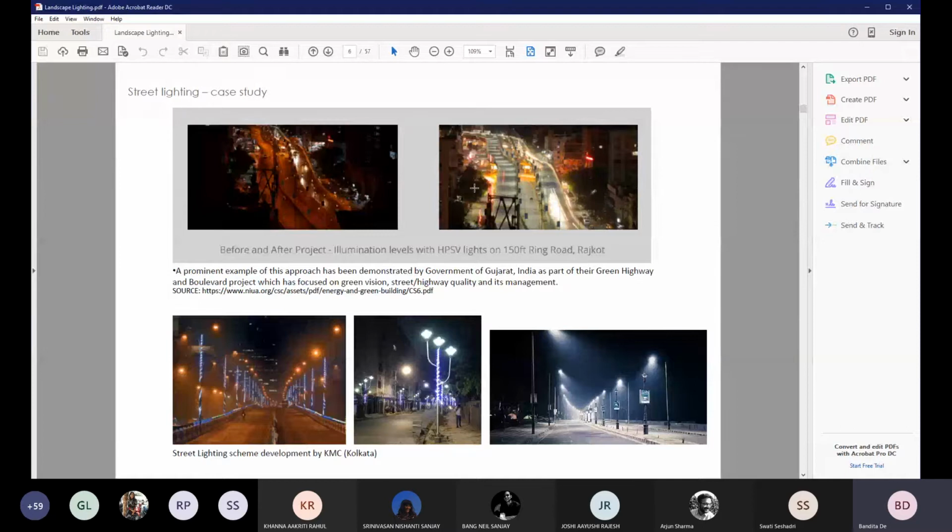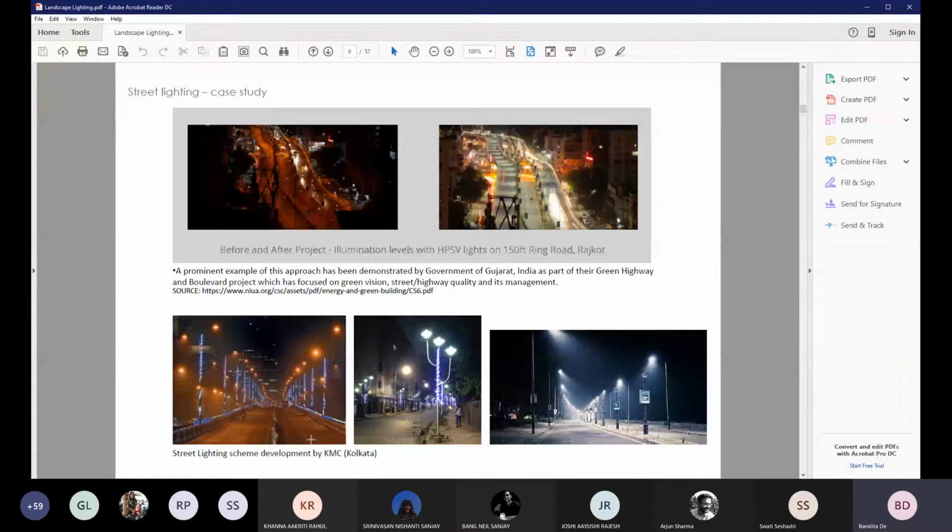This entire highway's lamps were changed to LED lights. The distances between the lights were improved. They were properly calculated, and they were spaced adequately. And you can see the drastic change between both, how the street looked before and after that exercise was done, the drastic change that came about in the street.